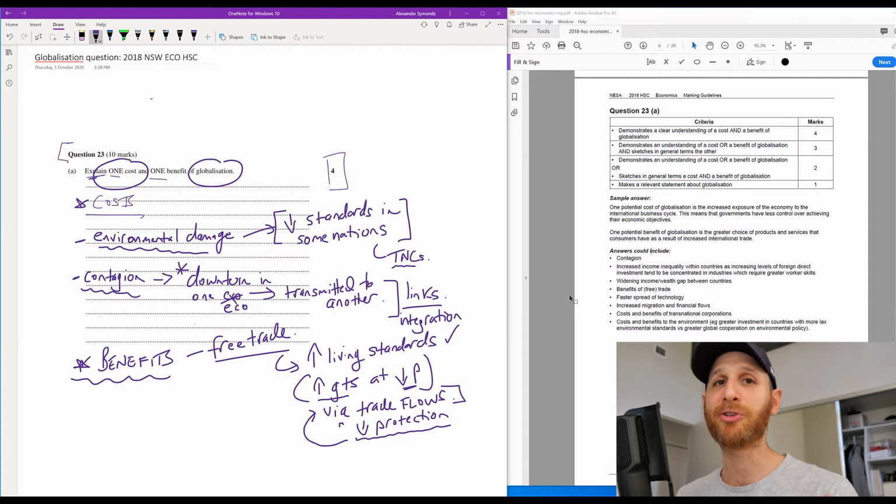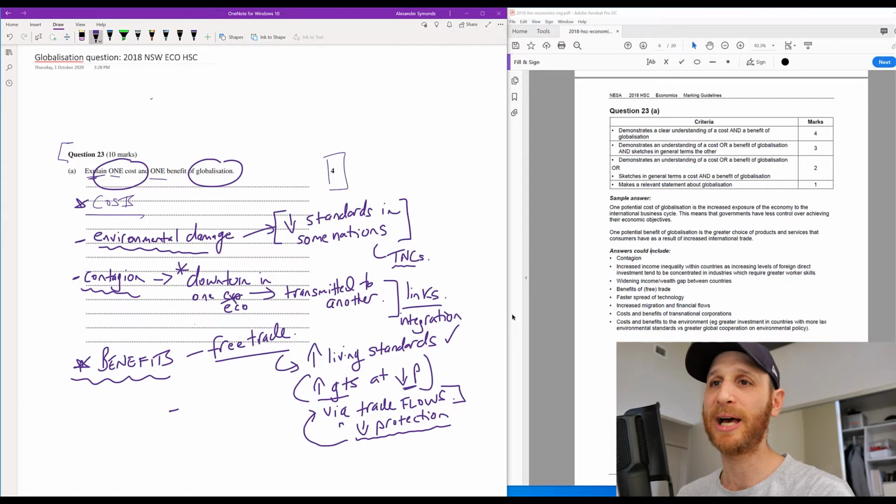So a clear benefit of globalization is free trade. If we also think about more benefits here, you could see a potential benefit as greater choice of products and services. So we've included that here.